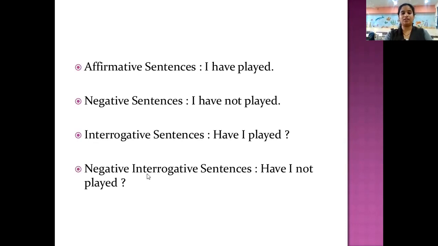Don't just see it in the form of sentences. Go with the formula. I is your subject. Has and have is present tense, showing it is a helping verb, and the third form of verb for play, played. Go with that flow. Give some time and think, then you move forward.